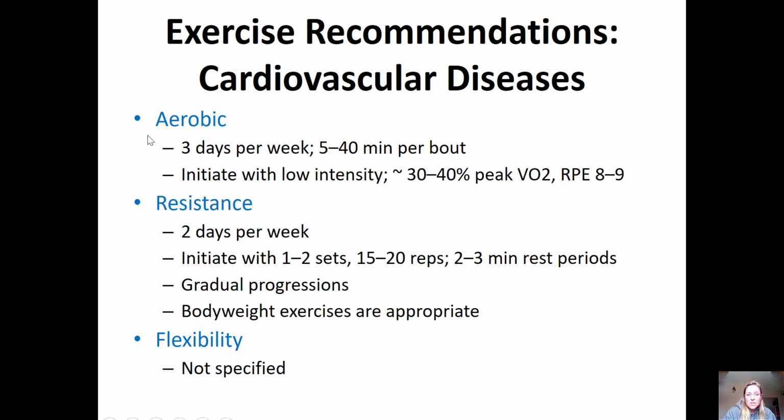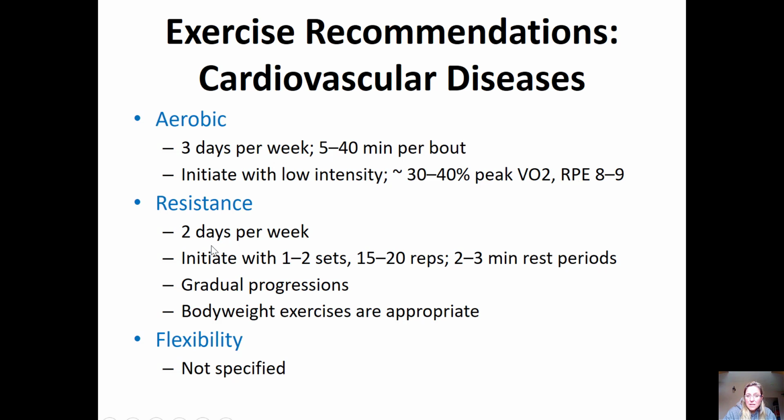When we look at aerobic exercise, generalized recommendations are 3 days a week for MI, PVD, cardiovascular disease, doing anywhere from 5 to 40 minutes per bout. So starting as low as 5 minutes. Those clients who are post-MI, maybe 5 minutes is all they can handle, and then we gradually work up from there. Start with low intensity, 30 to 40% of maybe their heart rate reserve, and an RPE of only an 8 or a 9 on the 6 to 20 scale. So on the 1 to 10 scale, you're looking at maybe an RPE of a 3 or a 4.